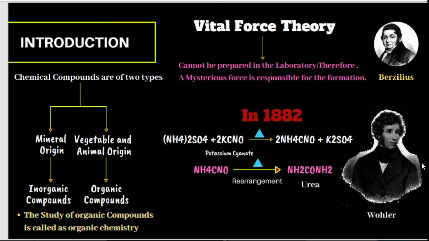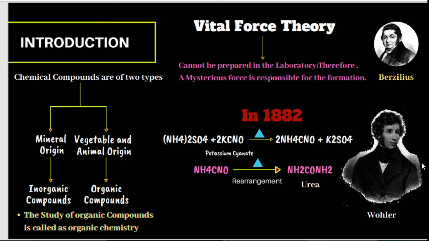Later, Berzelius, a Swedish scientist, gave a theory called vital force theory. It states that organic compounds cannot be prepared in the laboratory. Therefore, a mysterious force is responsible for its formation.